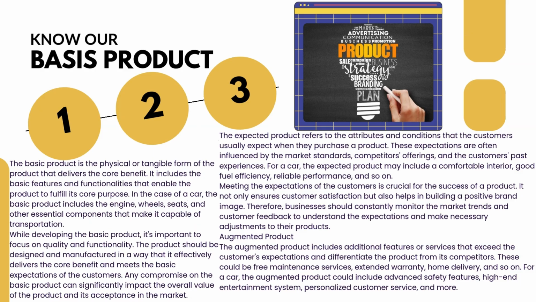Know our basic product. The basic product is the physical or tangible form of the product that delivers the core benefit. It includes the basic features and functionalities that enable the product to fulfill its core purpose. In the case of a car, the basic product includes the engine, wheels, seats, and other essential components that make it capable of transportation. While developing the basic product, it's important to focus on quality and functionality. The product should be designed and manufactured in a way that it effectively delivers the core benefit and meets the basic expectations of the customers. Any compromise on the basic product can significantly impact the overall value of the product and its acceptance in the market.